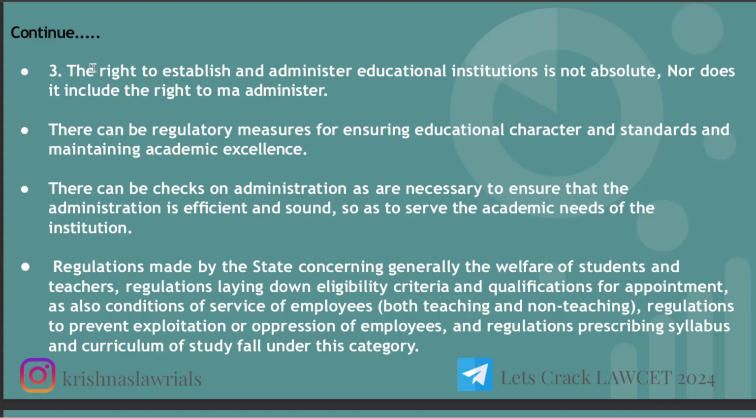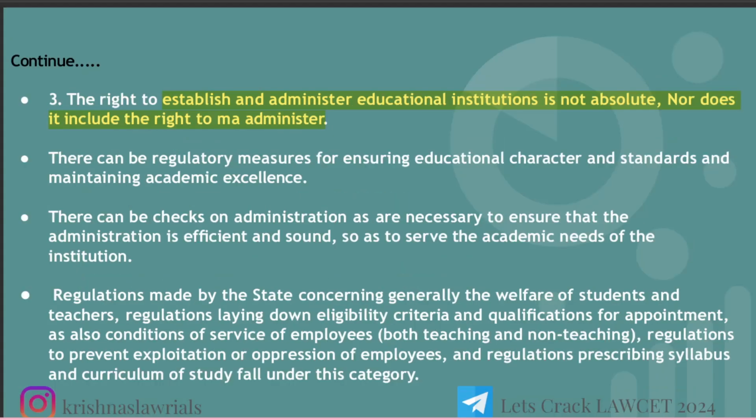The third point is that the right to establish and administer an educational institution is not absolute, nor does it include the right to mamaladminister. So the third point is saying that the right to establish or to administer a particular educational institution is not absolute. It's not a compulsory right.